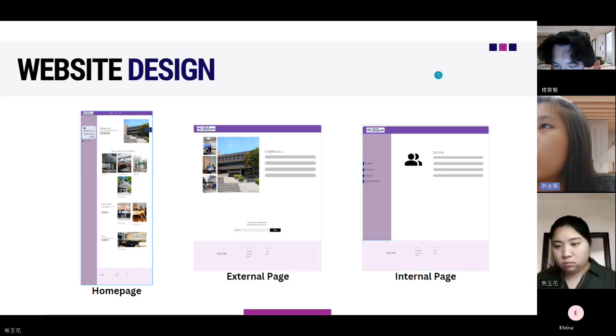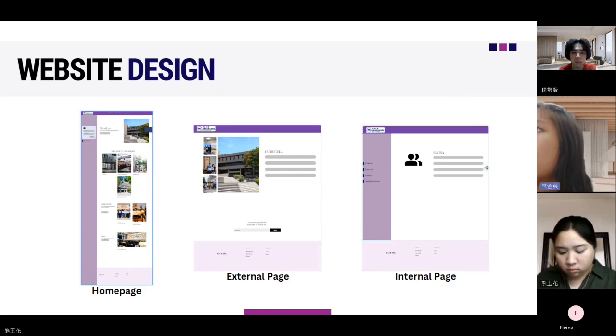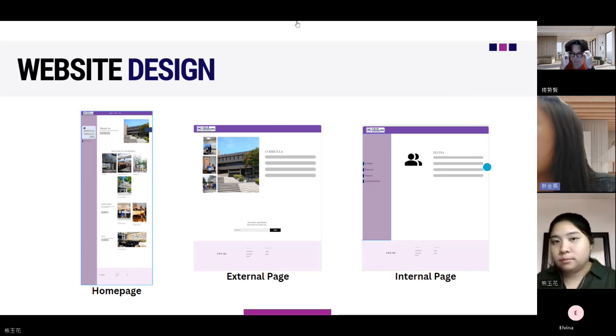Actually, I also have an example of our website. It's not perfect yet, but I want to give you a view of how the website works. Let me share my screen to you.